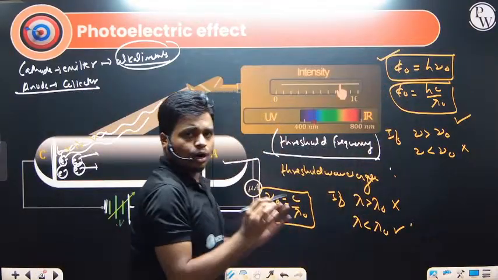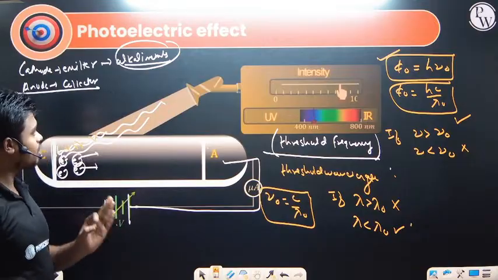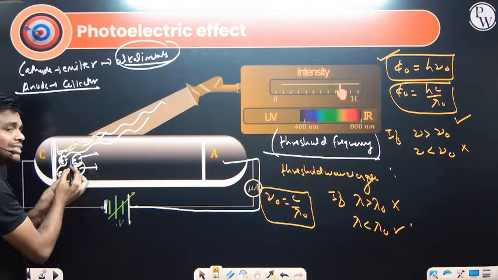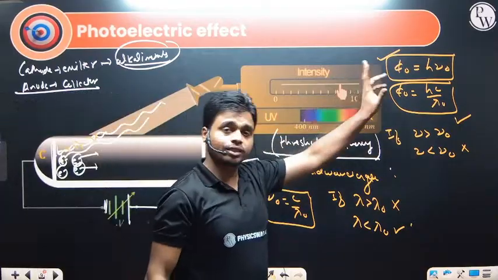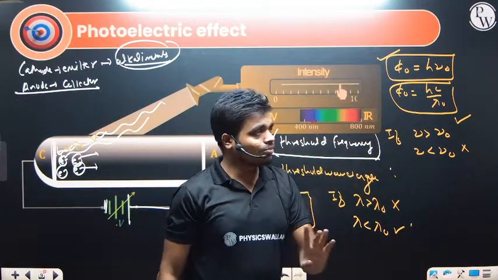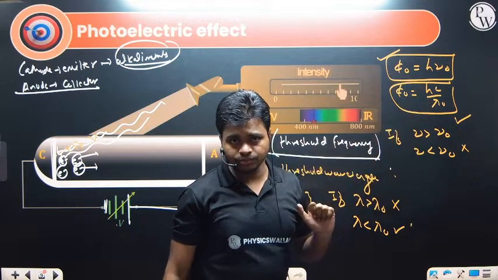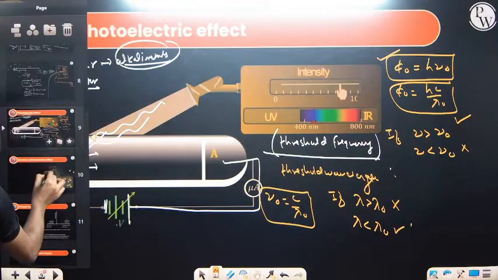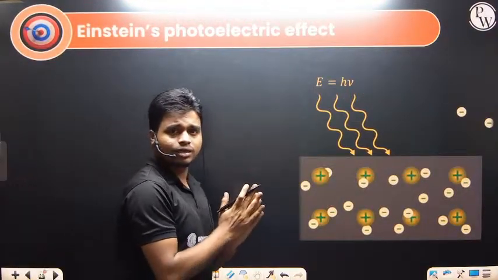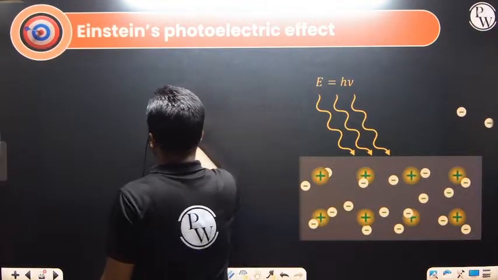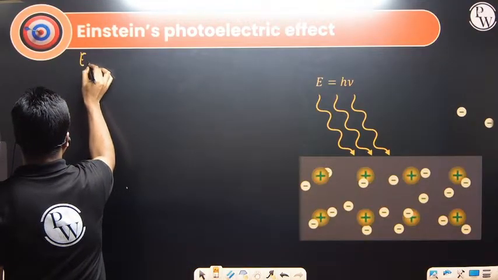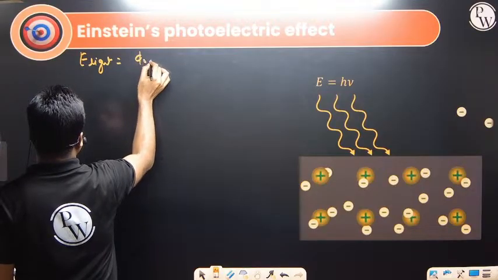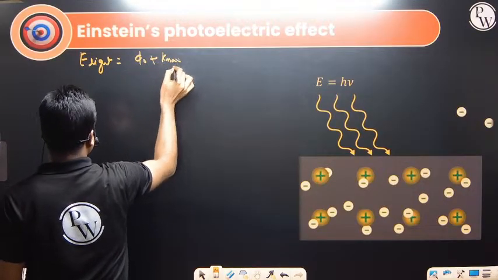If the energy of the incident photon is more than the work function, then the electron will come out. If the energy just matches the work function, then the electron will also come out, but it will not move. If the energy is more than this, then the electron will move. Let's see how we relate this mathematically using Einstein's photoelectric equation. In that equation, the energy of the incident light is given by the work function plus the maximum kinetic energy of the electrons.